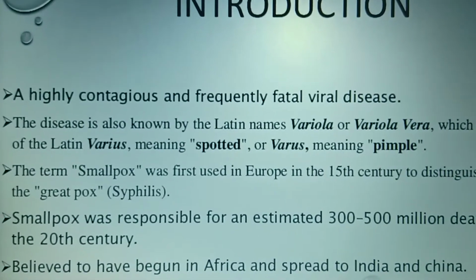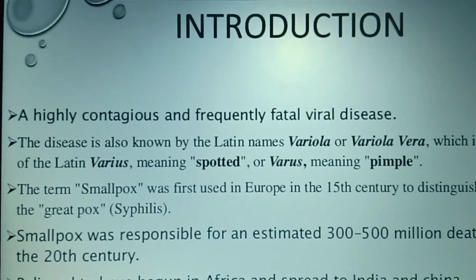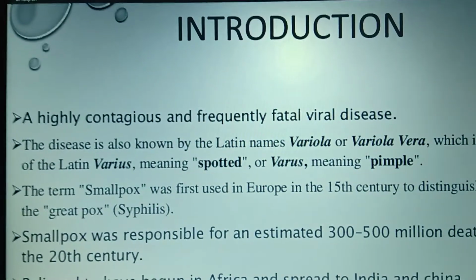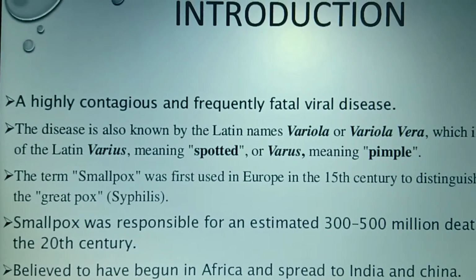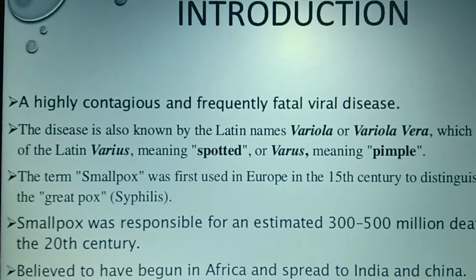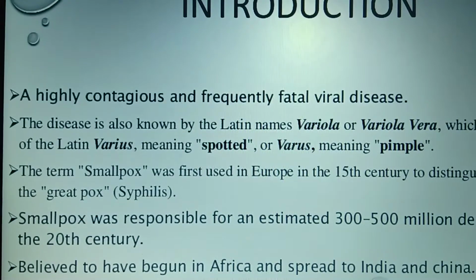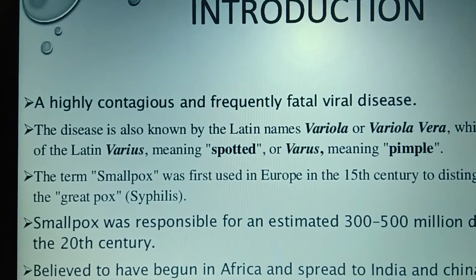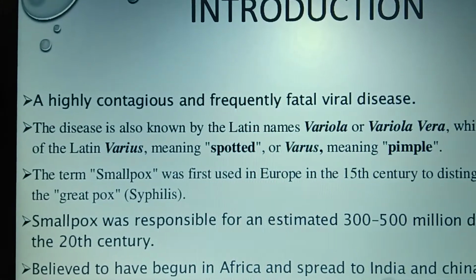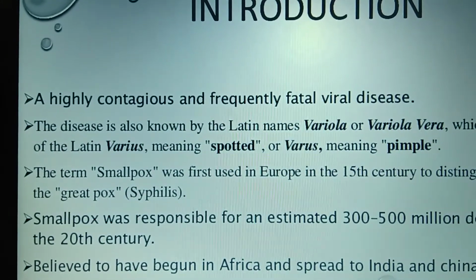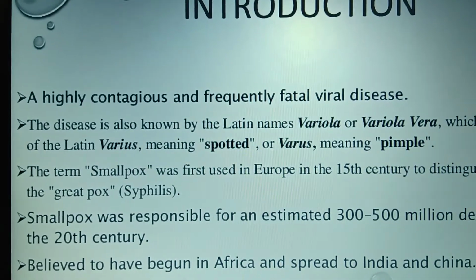Spotted, meaning this type of infection produces small pimple-like red spots that spread over all the body parts. The term smallpox was first used in Europe in the 15th century. It is also called the great pox, in contrast to conditions like syphilis. It is estimated that smallpox caused 300 to 500 million deaths, because the infection spreads from one person to another.